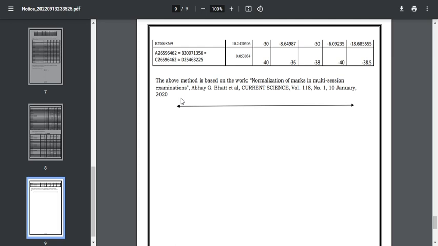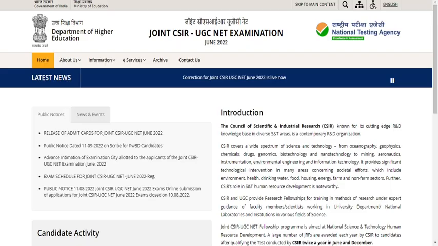So what does normalization mean? Normalization is nothing but a process of bringing the student results to the same level. Students who wrote the examination with a difficult question paper and an easy question paper can now be considered on a single platform or a single level due to a process called normalization. In normalization, marks may increase or decrease. It all depends upon the difficulty level of the question paper. So I am going to explain with an example.